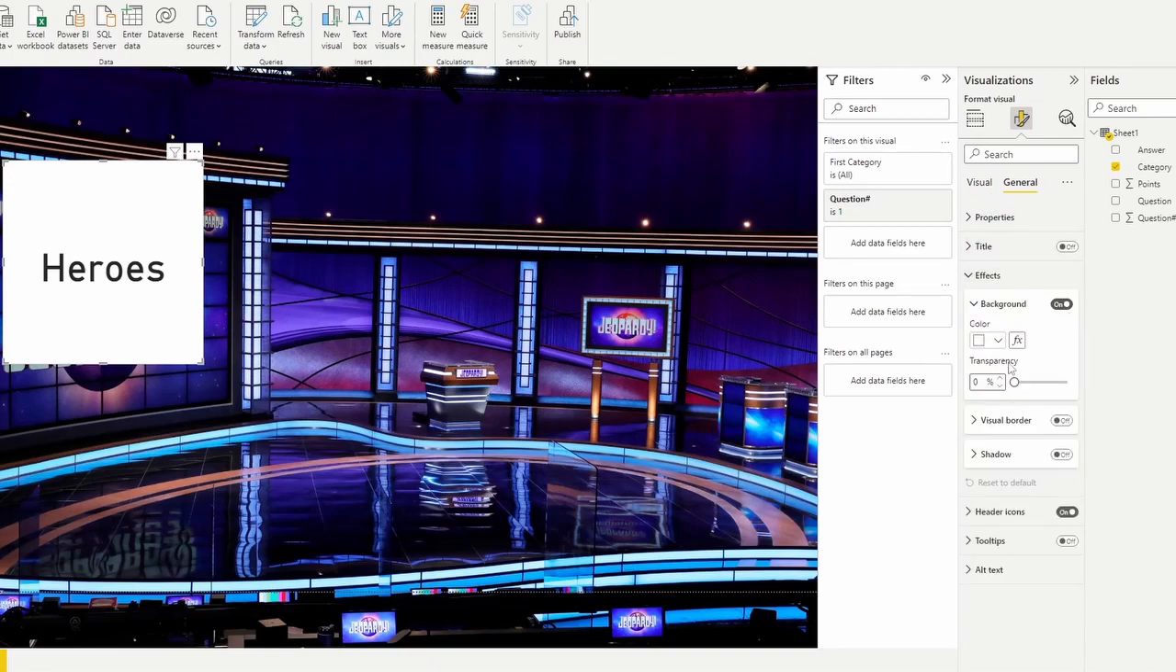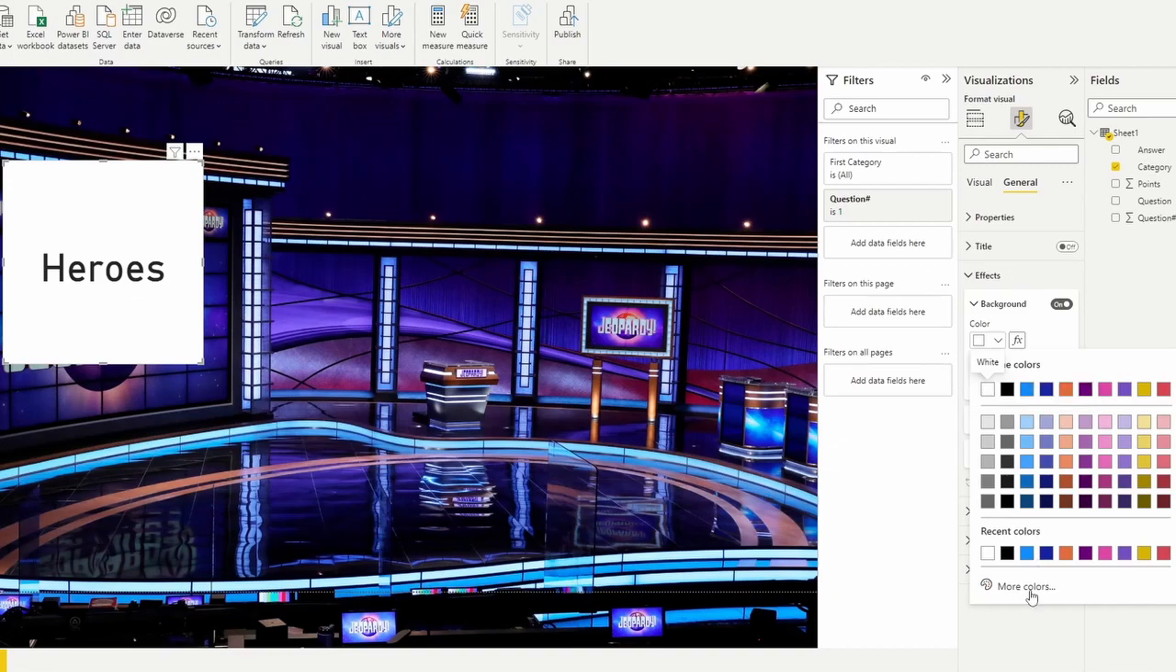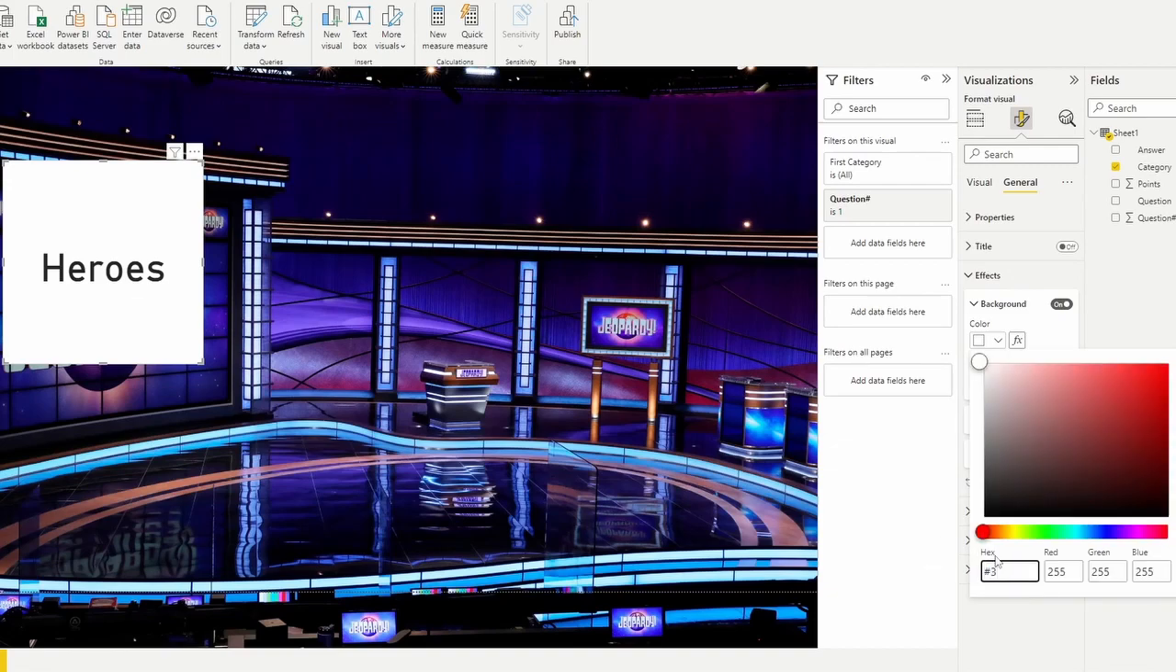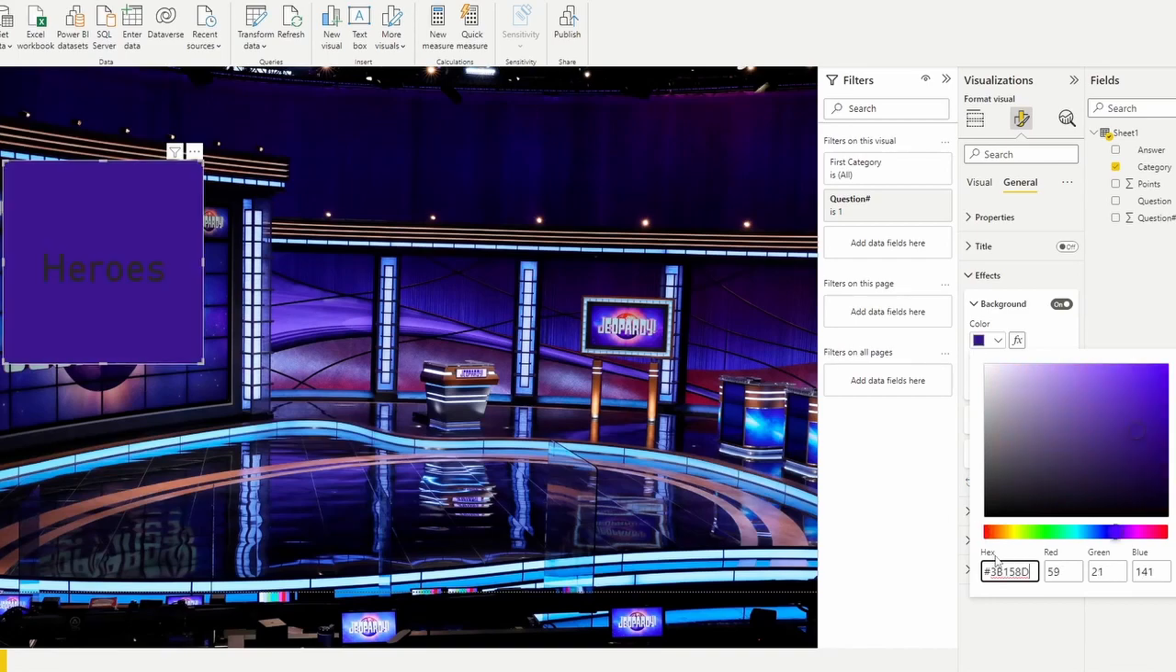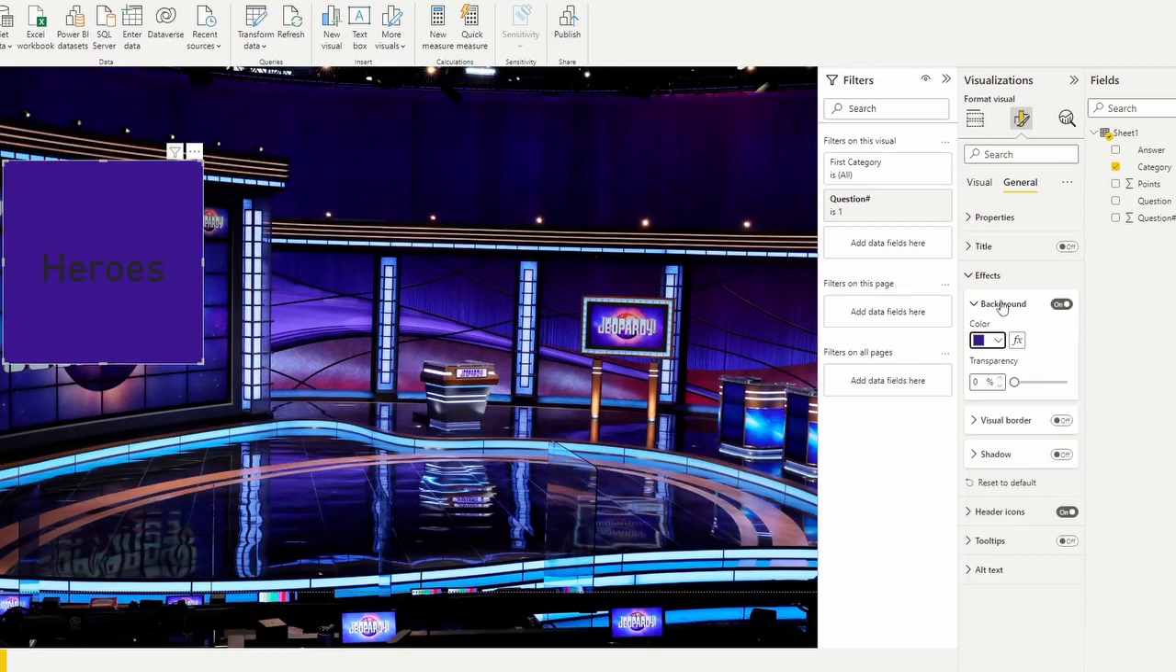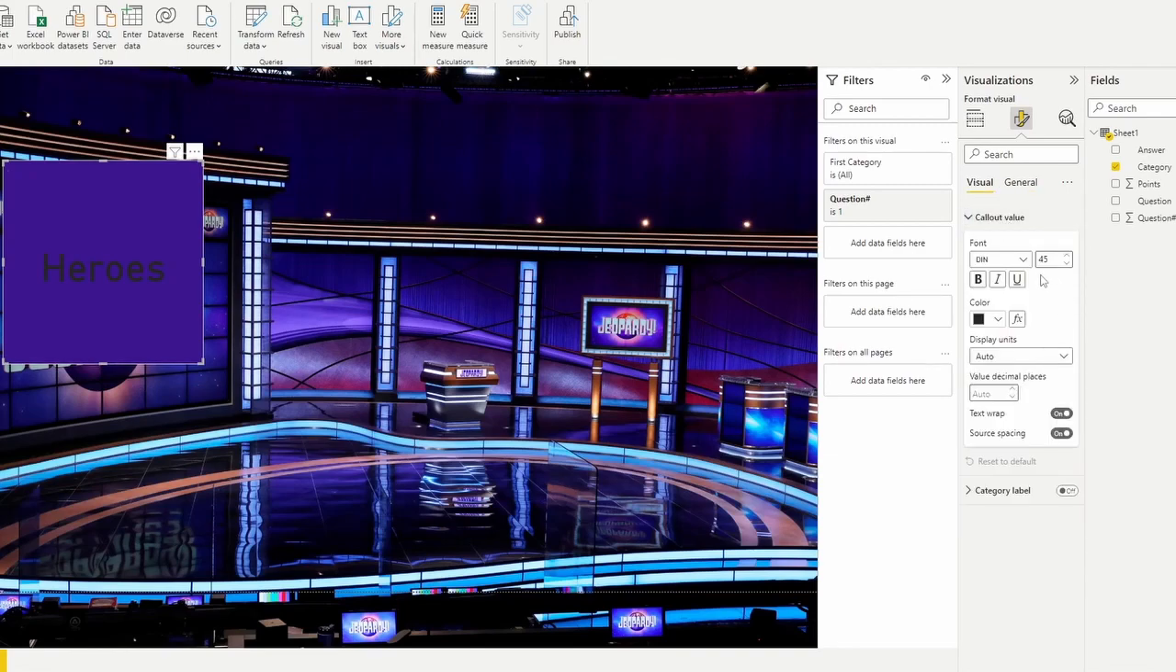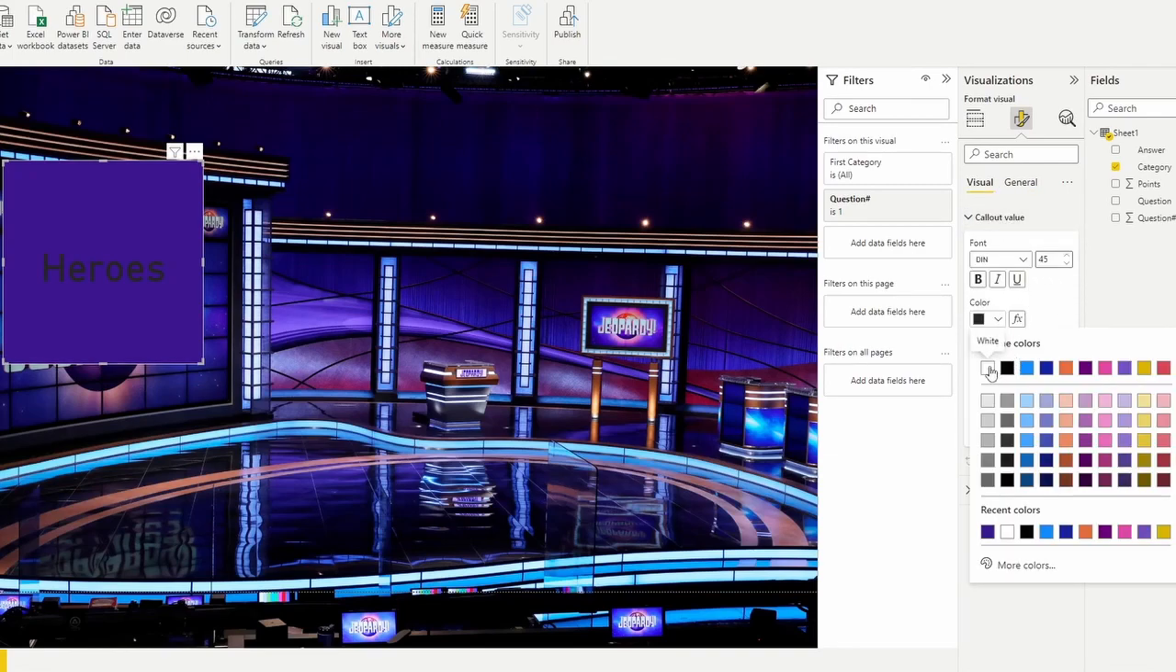On the effects, you have a background. I'm going to go ahead and change this, but mine's going to be 3B158D. So it's going to be sort of this purple color, and that looks fine. The next thing that I'm going to do is remove any headers. And on the callout value, I'm going to change that color to white.